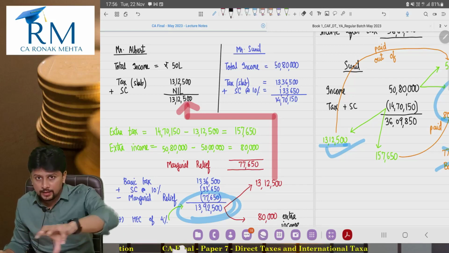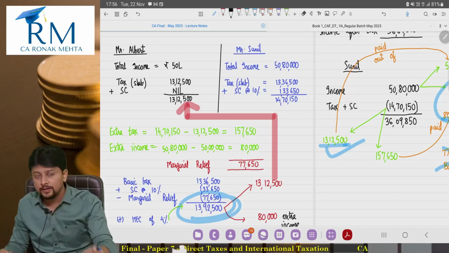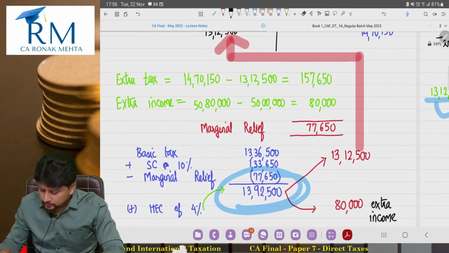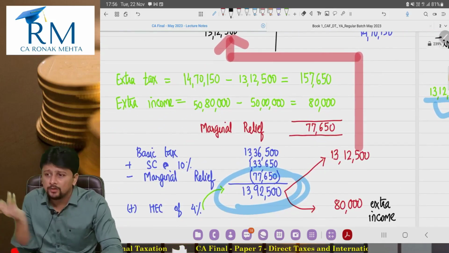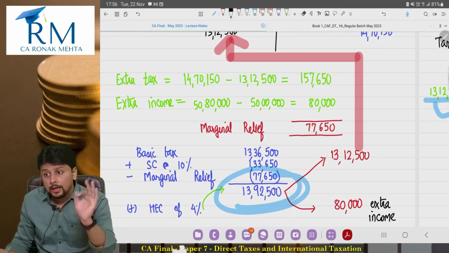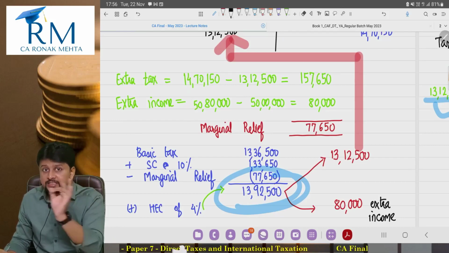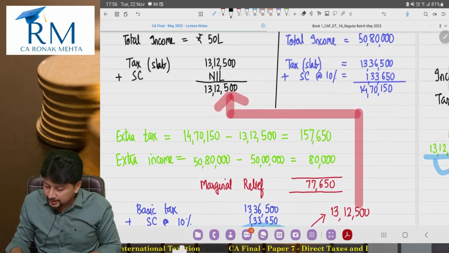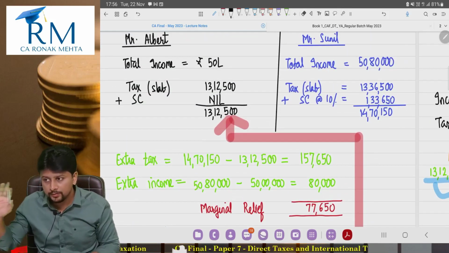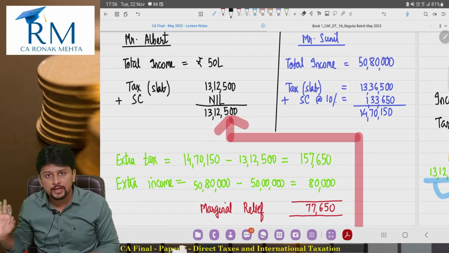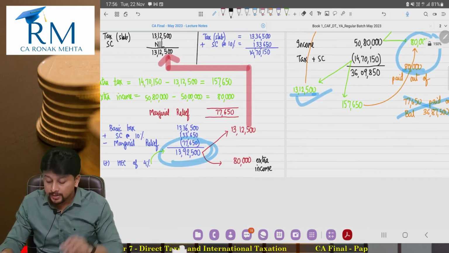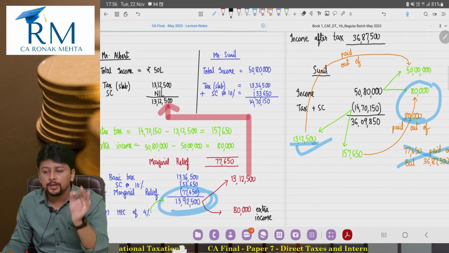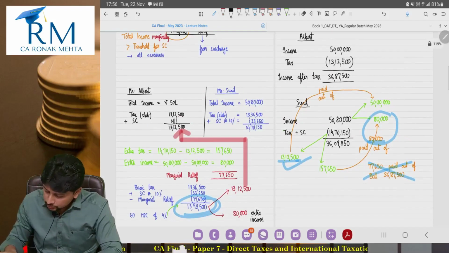So how did we understand the example, but now if I have to generalize, what is marginal relief? By 77,650. How did I get 77,650? Extra tax minus extra income. What is extra tax? Extra tax is 14,70,150 minus 13,12,500.